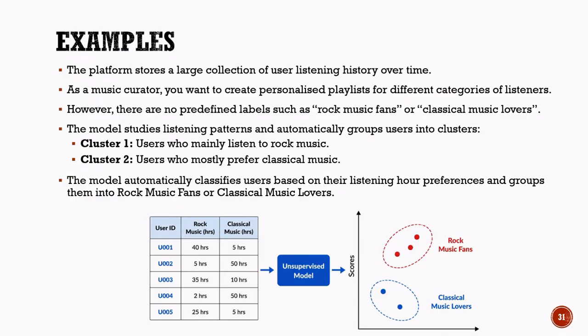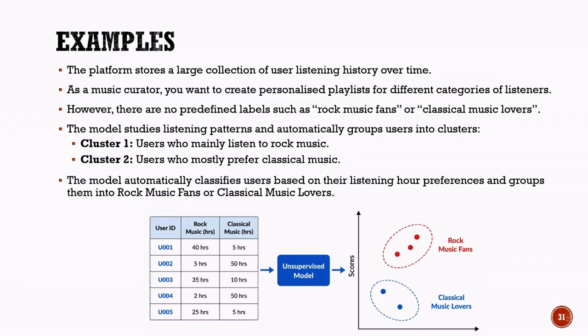In this situation, an unsupervised learning model analyzes the listening patterns of all users. It looks for similarities in their behavior and automatically groups users with similar preferences together. For example, the model may discover one group of users who spend most of their listening time enjoying rock music. It places these users into one cluster. At the same time, it may identify another group of users who spend most of their listening time listening to classical music. These users are placed into a different cluster.